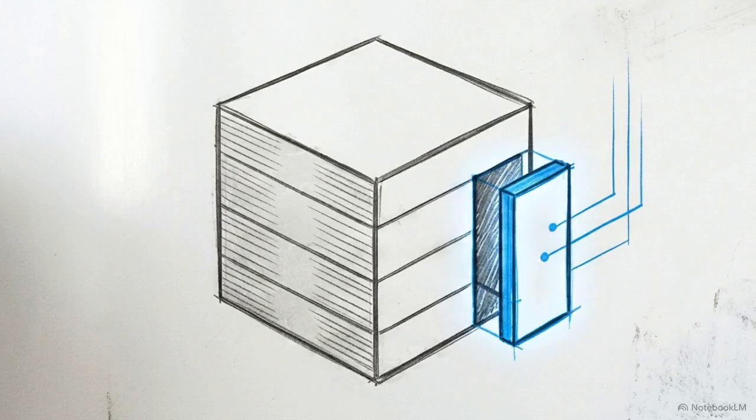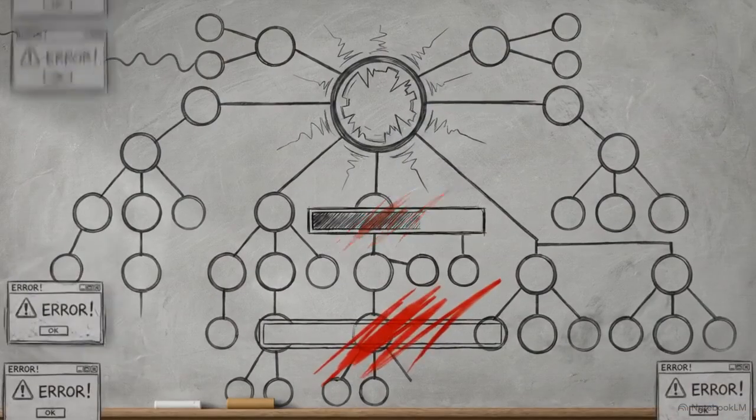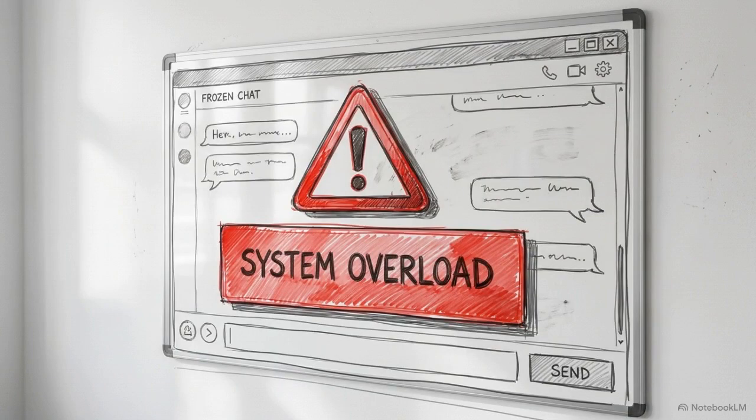Now we move to the foundational layer of the hierarchy, the Business Knowledge Management folder, or the BKM. The BKM is a static vault. It stores your company's single source of truth, including SOPs, branding guidelines, and specific reference materials. A common failure point is trying to load terabytes of this raw data directly into an agent's working context. It's too much information for a single agent to process reliably.